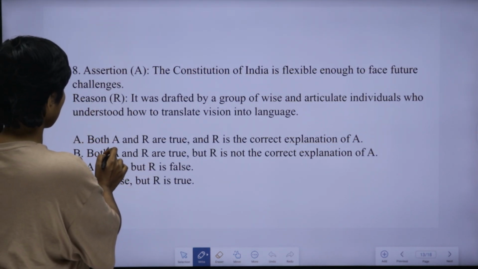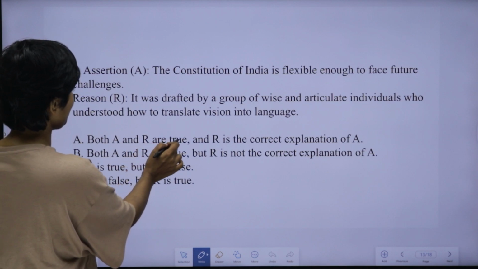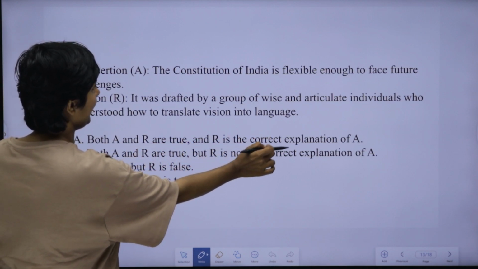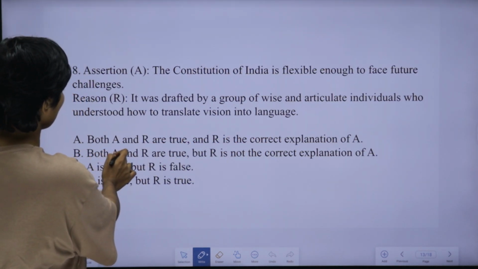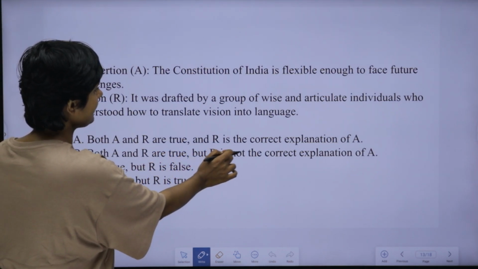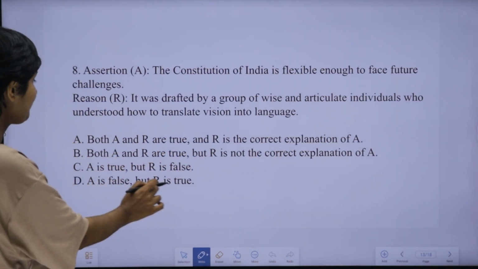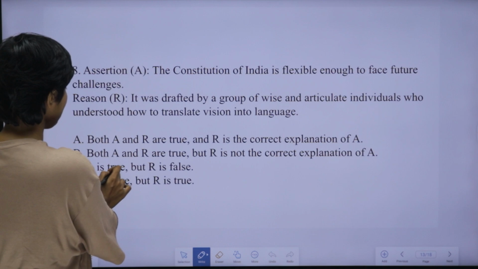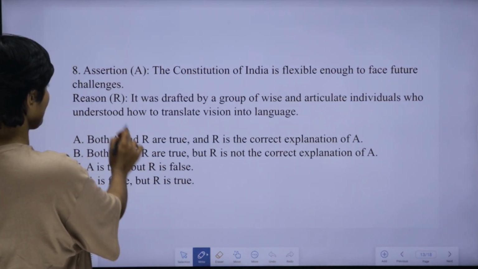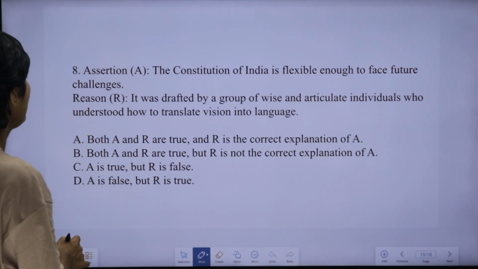The first option is both the assertion and the reason are true and R is the correct explanation of A. Option B is both A and R are true but R is not the correct explanation of A. And C is A is true but R is false. D is A is false but R is true. So, we can look into the assertion and reason.